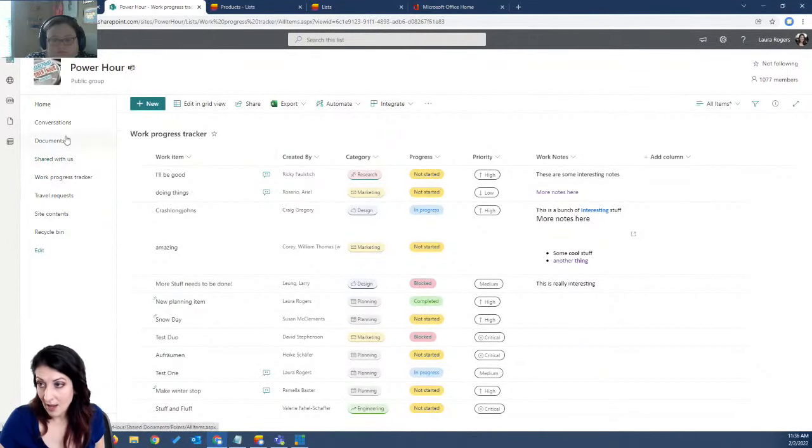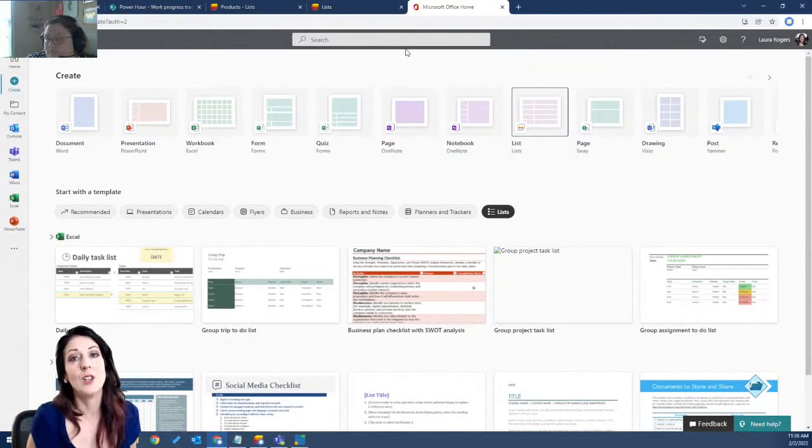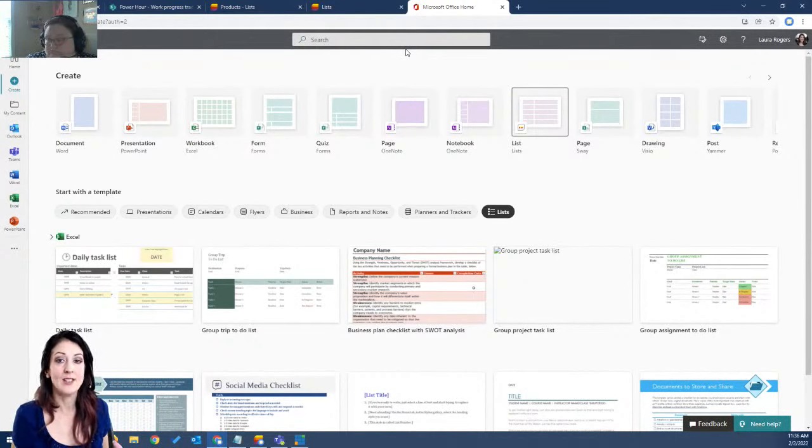Another thing we have is when you go to office.com, Microsoft Office Home here. Office.com is a really good place as a general place to get started in the morning, to see all your recent stuff that you've been working on, have the ability to quickly create things, go to your own content. So office.com now has the ability to create a new list.